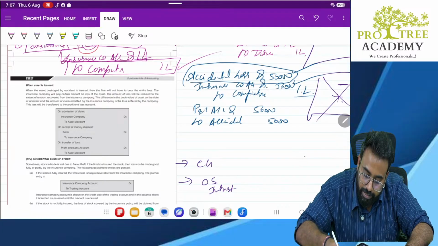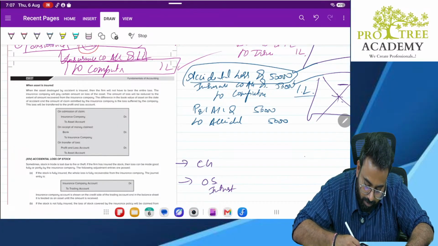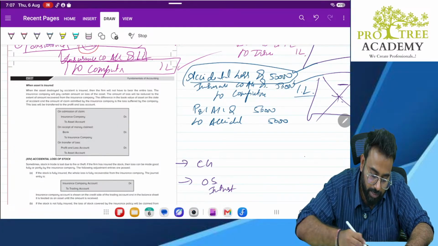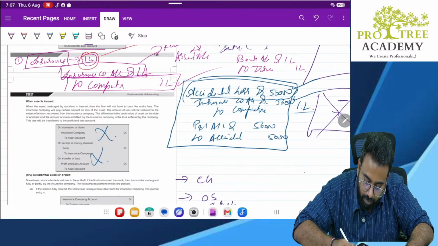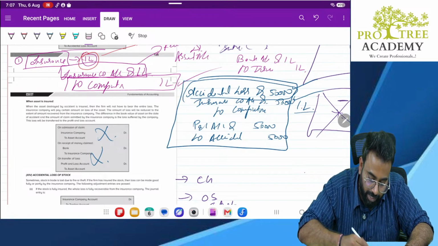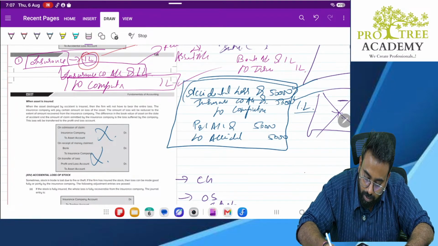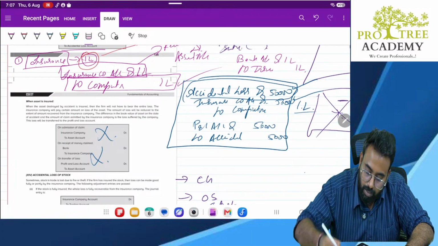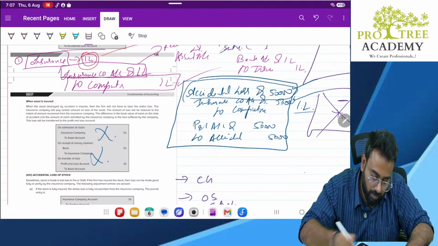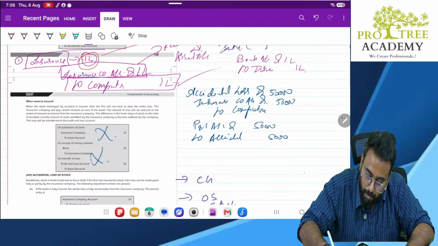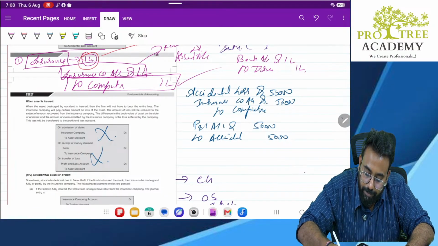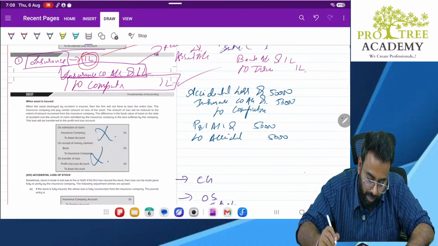Please record this entry in your book. Don't go by this. I request you to please record this entry, because your book entries are very confusing. When I ask you to record, write the entries, please write the entries. Accidental loss account debit 50,000, insurance company account debit 50,000, to computer account 1 lakh.